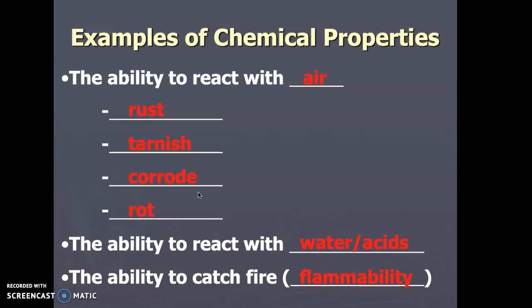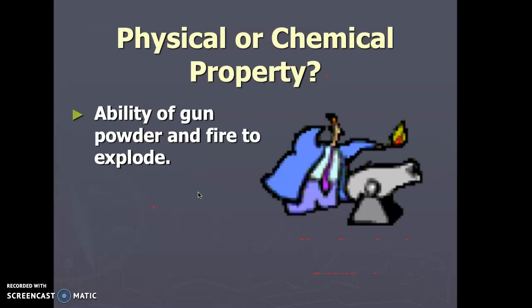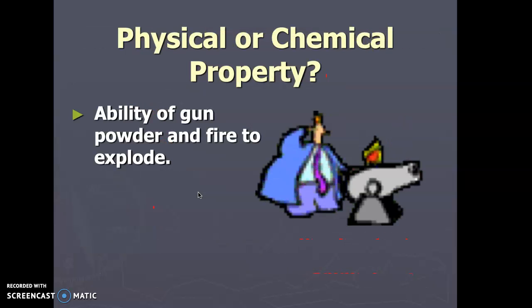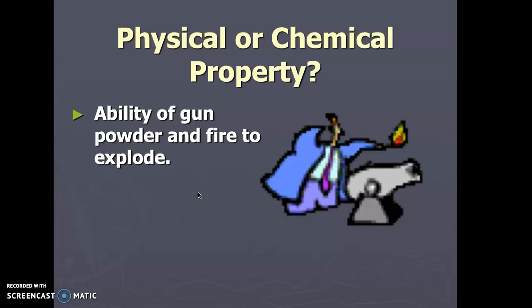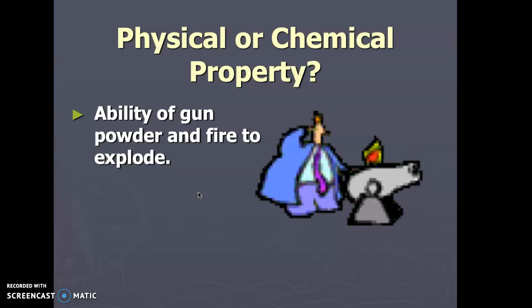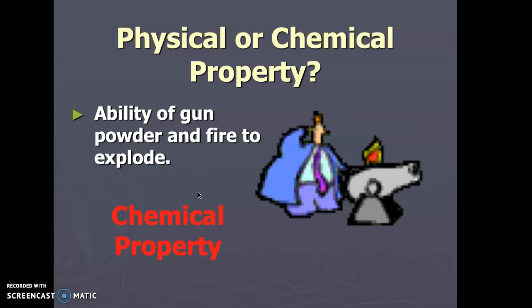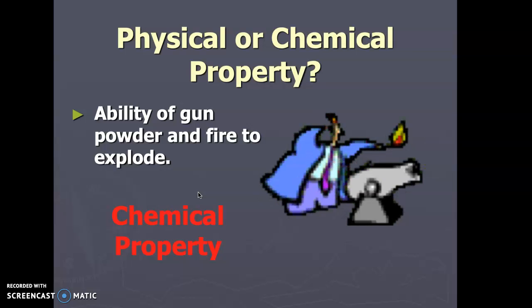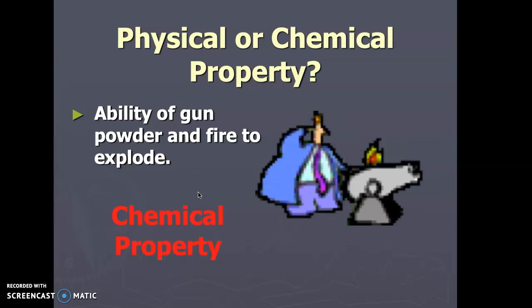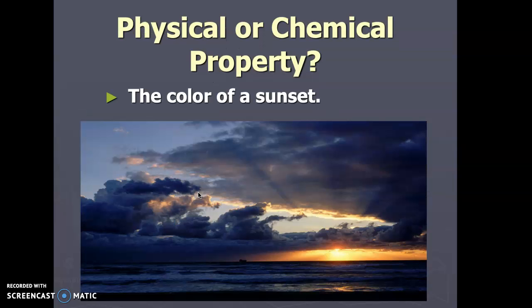So these are just things that might be a chemical property. So when gunpowder is firing and exploding, this is a chemical property because whenever something combusts, we're talking about a chemical reaction. You may not think of fire as a chemical reaction, but it always 100% is.